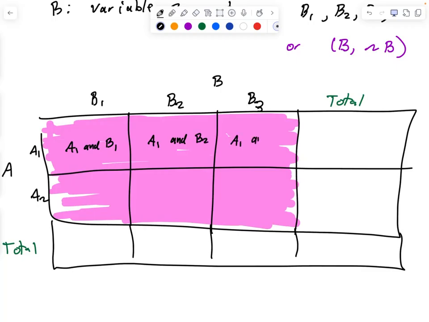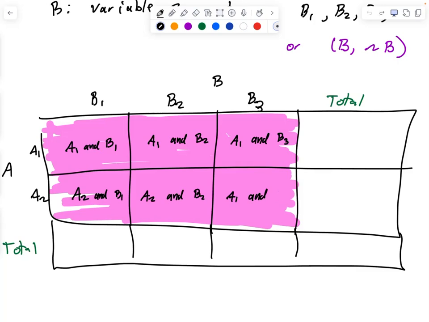They all have the word and. So every single one of these has two outcomes occurring. This would be A2 and B1. This would be A2 and B2. And A2 and B3.